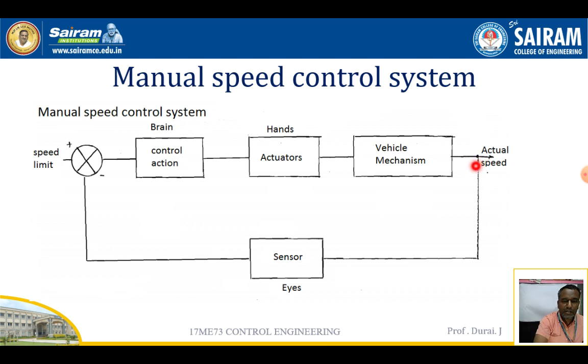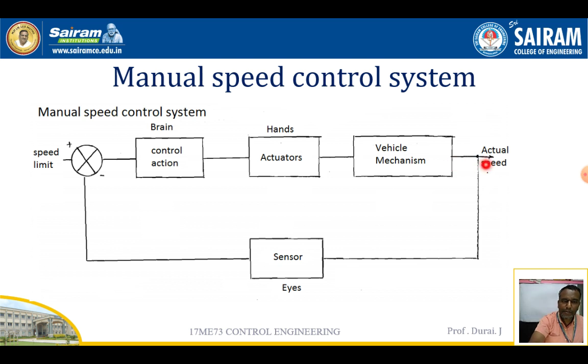Once the speed increases more or less than required, again the sensor or eyes give the error signal to the brain. The brain takes the necessary steps, so the speed can be reduced with the help of the hands as well as the pedal.